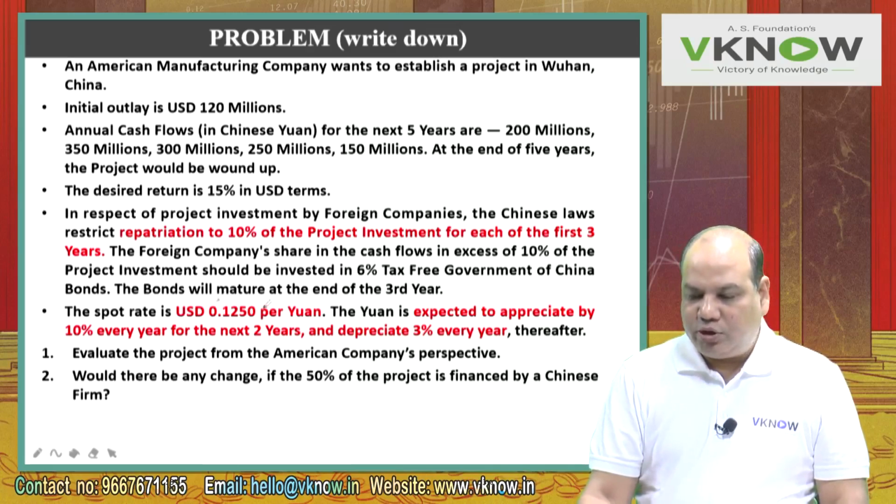The bonds will mature at the end of the third year.